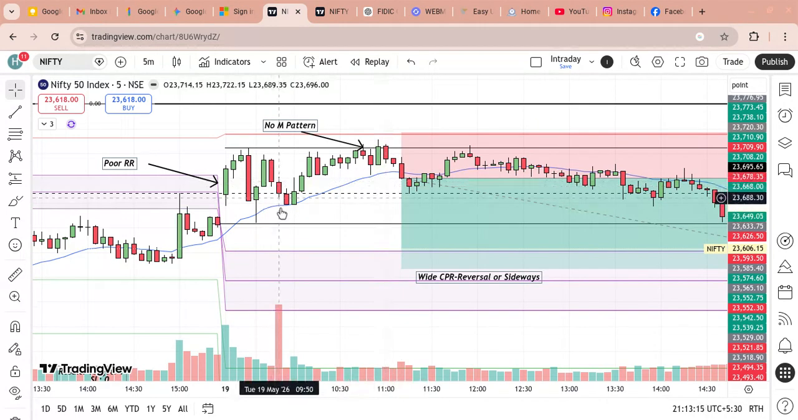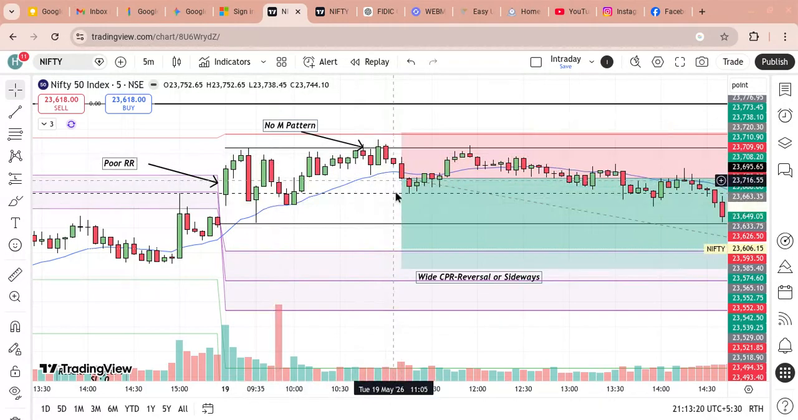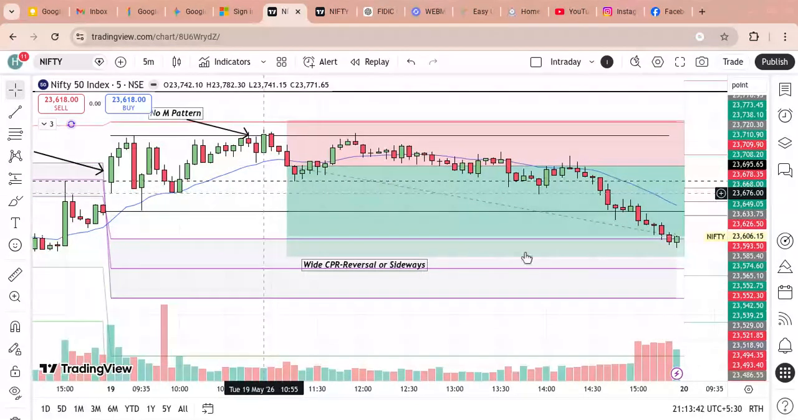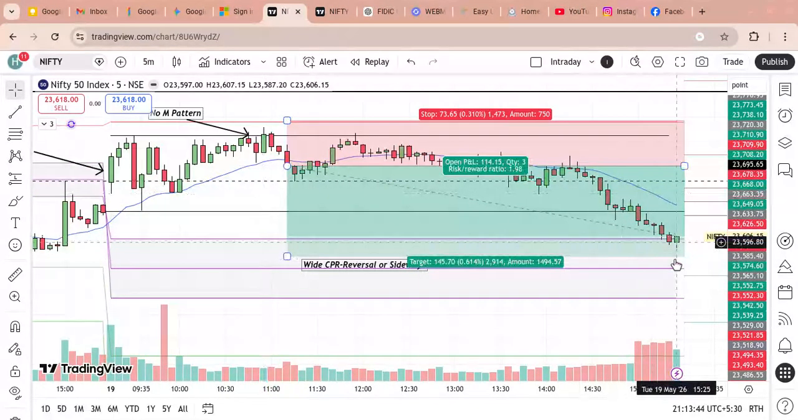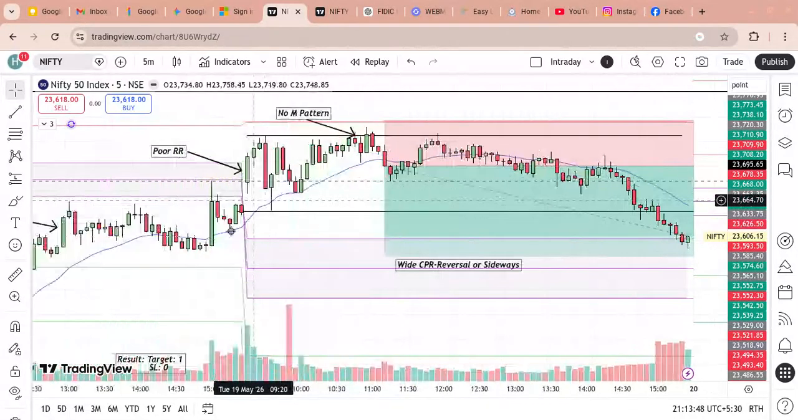This was above the 20 EMA, then this candle broke the 20 EMA, so you should go short. Your stop loss should be above the day's high or above this pivot, because the market has a tendency to go to the cluster of supports or resistance. So your stop loss should be just above the final resistance, and then twice the stop loss is your target. In this case, I don't think the target is achieved, but it was very near to the target.